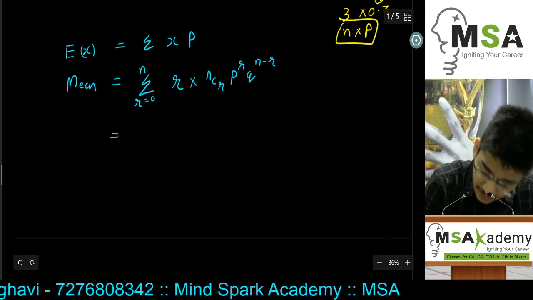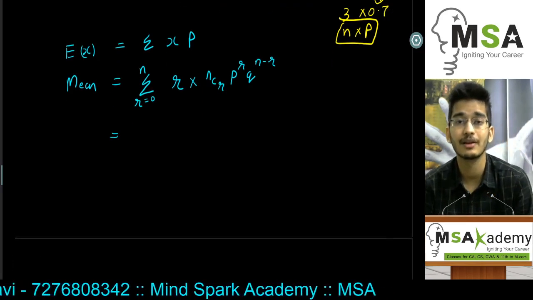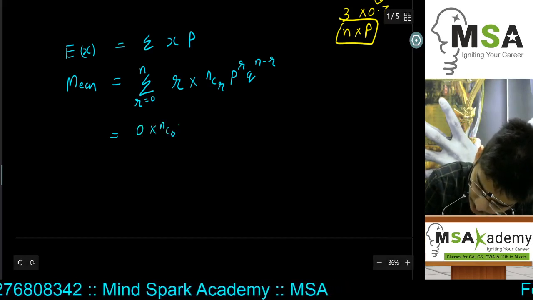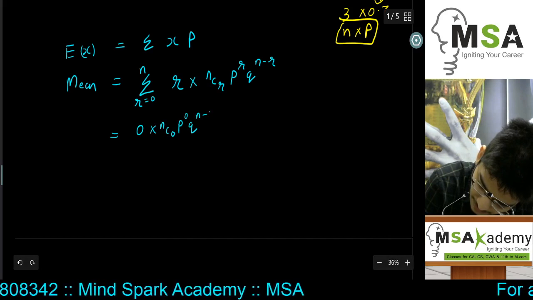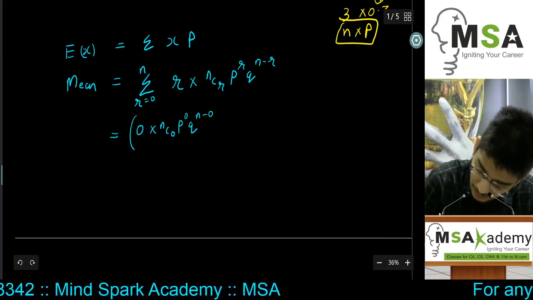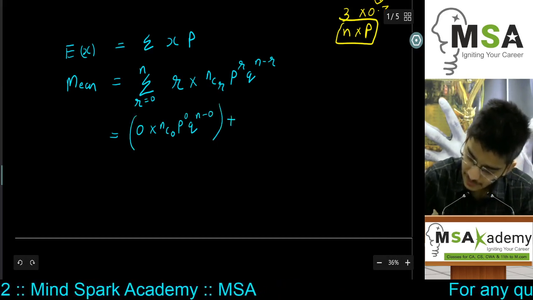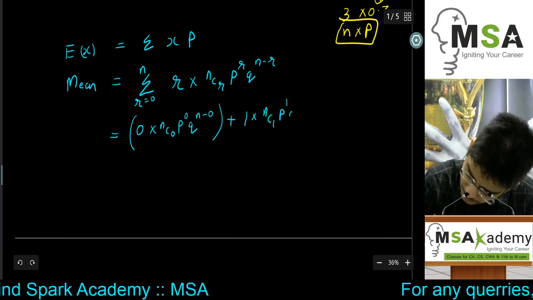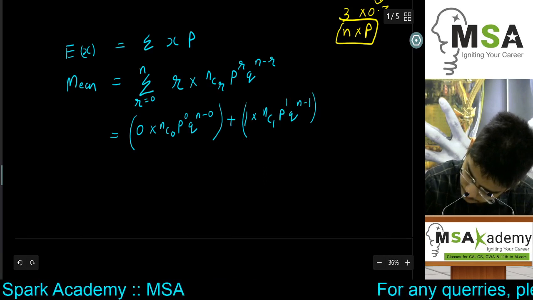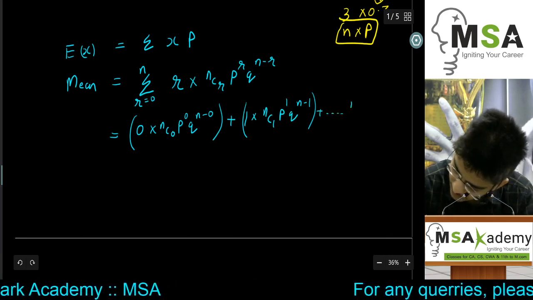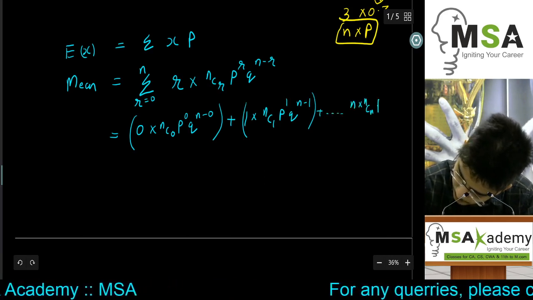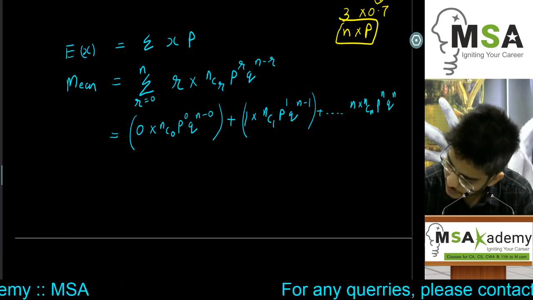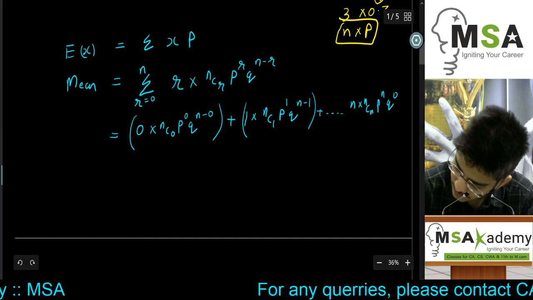Now if we start substituting the different values of r, we get 0 into nC0 into p raised to 0 into q raised to n minus 0. This will be the first term, plus the second term will be 1 into nC1 p raised to 1 q raised to n minus 1, and this will go on up to n into nCn p raised to n q raised to 0, basically q raised to n minus n, which is 0.